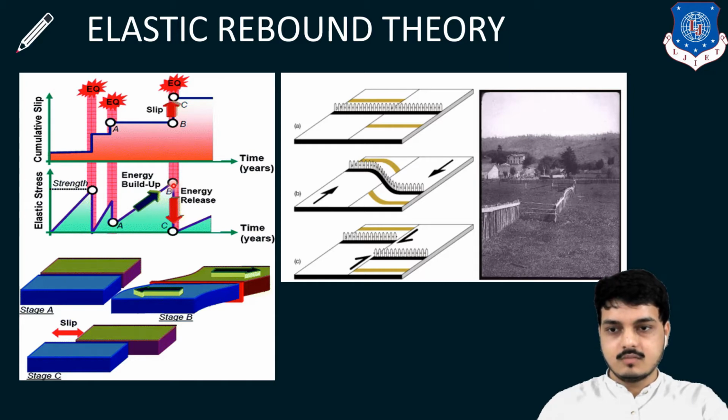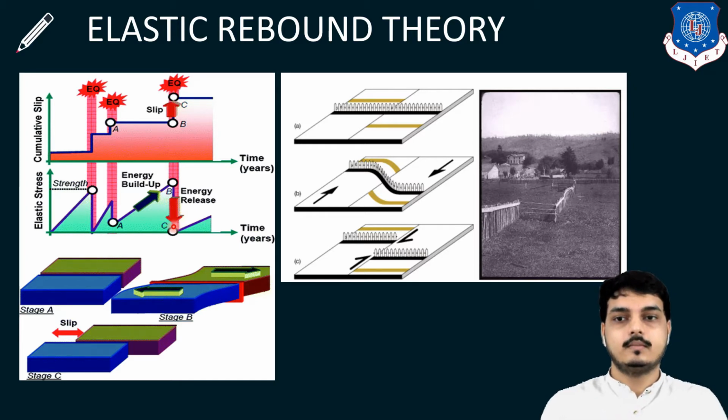So if energy is more, then the earthquake will be more. If more energy has been stored up to its capacity, then the earthquake will occur. So this is the representation. Stage A, stage B, this is an oblique form, and stage C is where slip occurs.